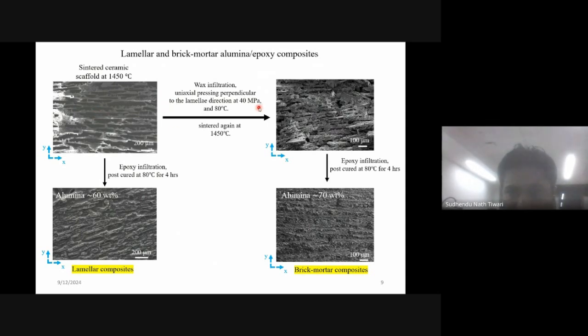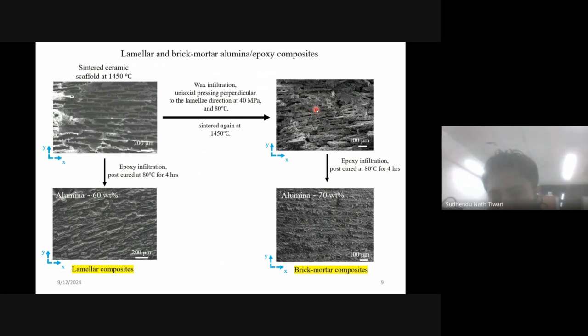After pressing, we get this densified scaffold, and again this densified scaffold is sintered, and after sintering, I again infiltrated epoxy and then post cured at 80 degrees centigrade for 4 hours. So these are the two kinds of composites. If we see this picture.